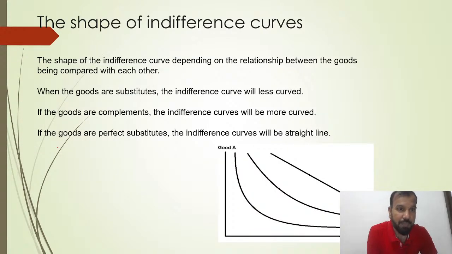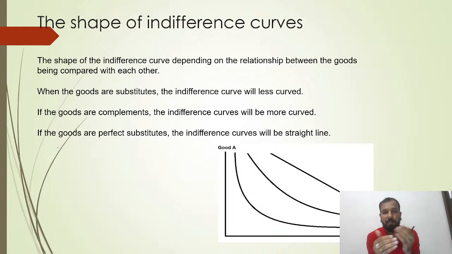You have to understand the shape of the indifference curve depends on the relationship between the goods being compared with each other. Suppose you have two options, like apple and orange, then you can make parallel indifference curves. But if you compare apple with a product that is not related, like tea or coffee, you can't make a parallel graph.